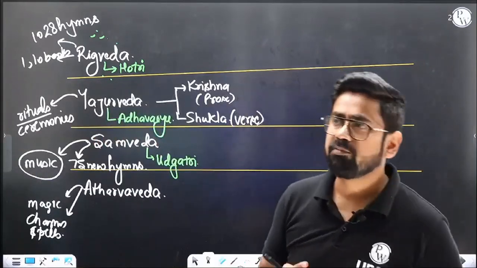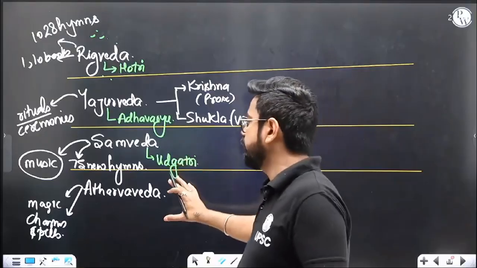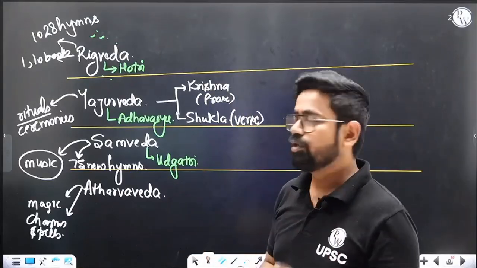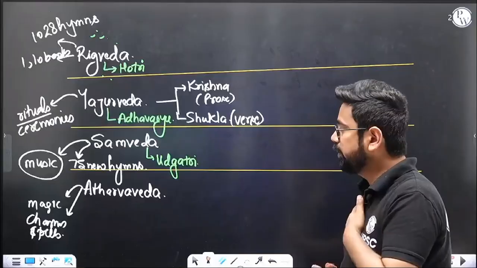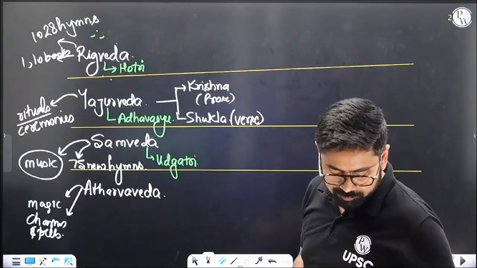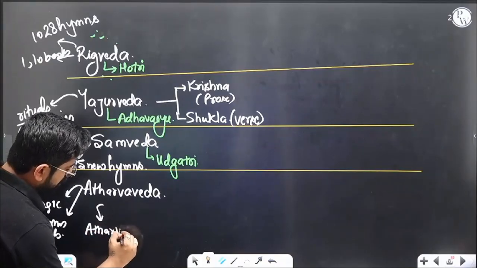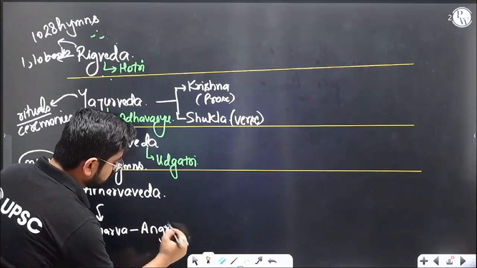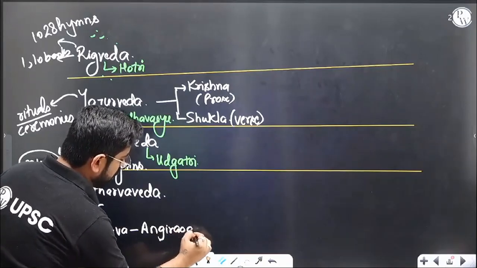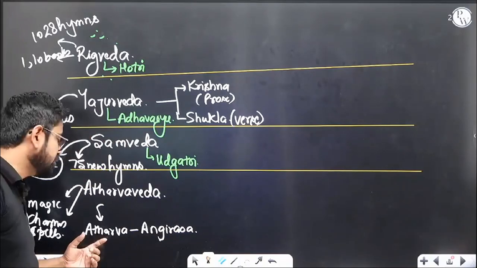Now, since it talks about magic, charms, and all, many of the scholars do not consider Atharva Ved as a part of Ved, but that is okay. We will take it as a fourth Ved. So the magic, spells, charms, and this Ved was written by Atharva Angirasa. Atharva and another Rishi, Angirasa. Two Rishi. So that is the reason it is also called Atharva Angiras.